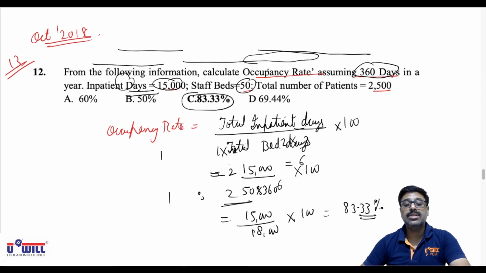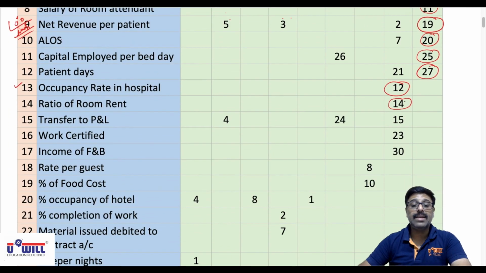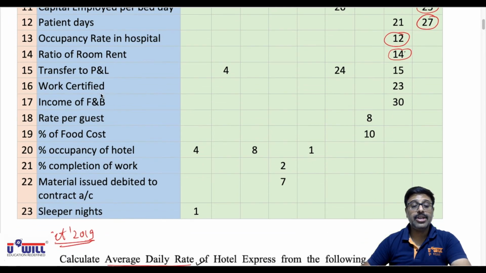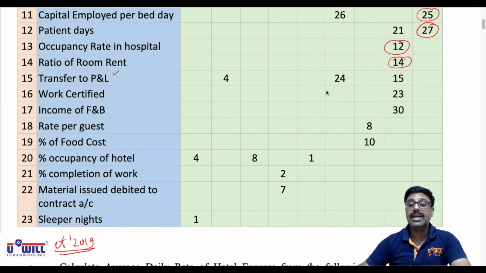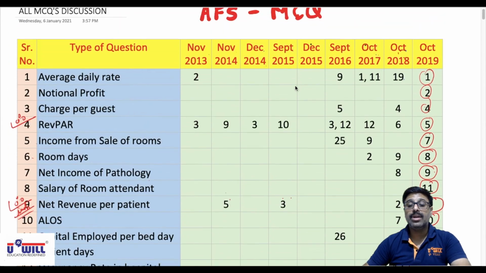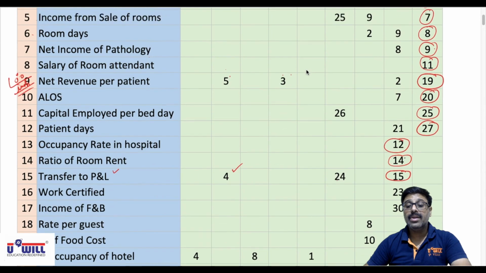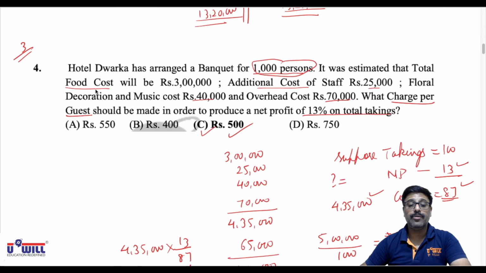Now similar to this, the question has not been asked in exams. So we take up the next variety now. After ratio of room rent, transfer to P&L account. These are contract costing questions where transfer to P&L account has been asked. So 15th I am doing, and then these two questions, November 2014's question 4 and September 2016's question 24, you all will try on your own. I am doing October 2018's question 15, the 15th variety of question. Look at it.